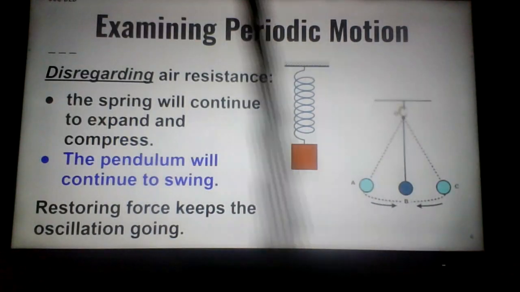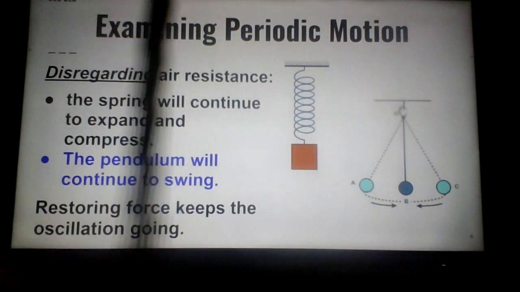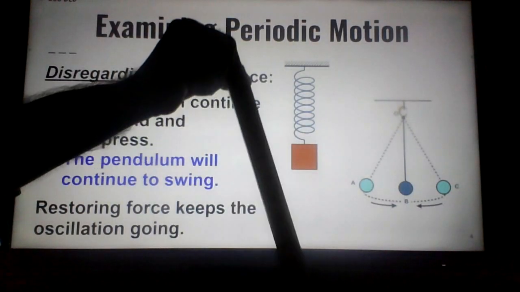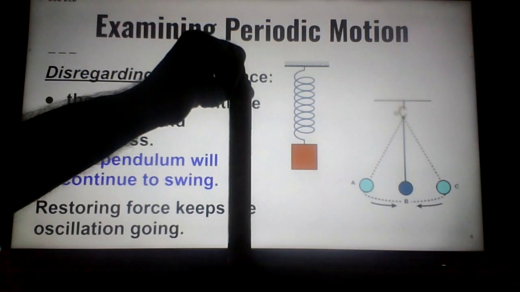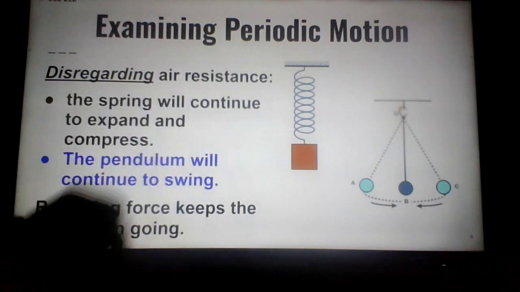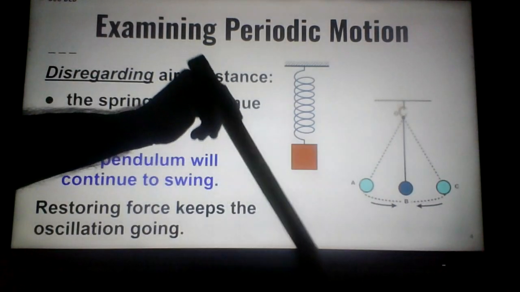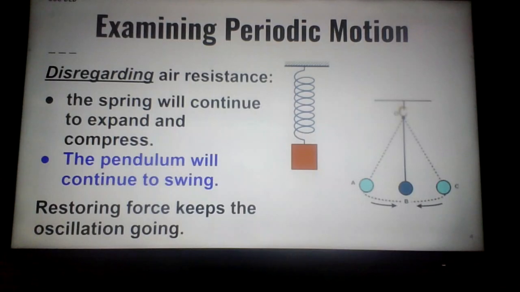Now I am continuing to push and pull on the stick, and as long as I do that, this swing will continue to happen. Okay? But now look, when I stop right here, when I stop pushing and pulling on there, you see that that stick stops moving because I'm no longer applying the restoring force. When I continue to push and pull, we will continue to get that motion. If there's a restoring force that continues providing energy, then the motion will continue in that periodic fashion.